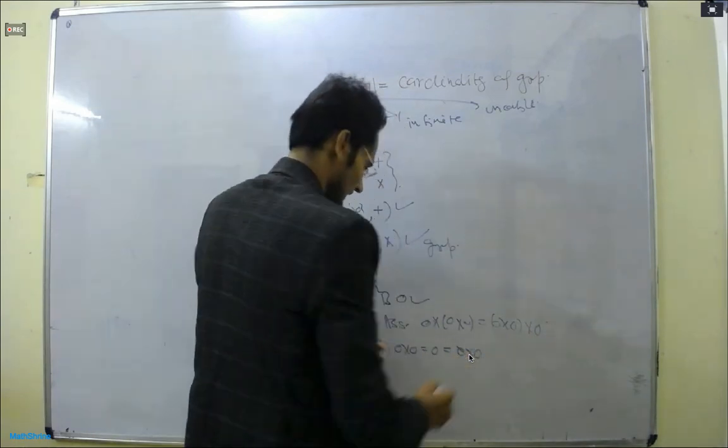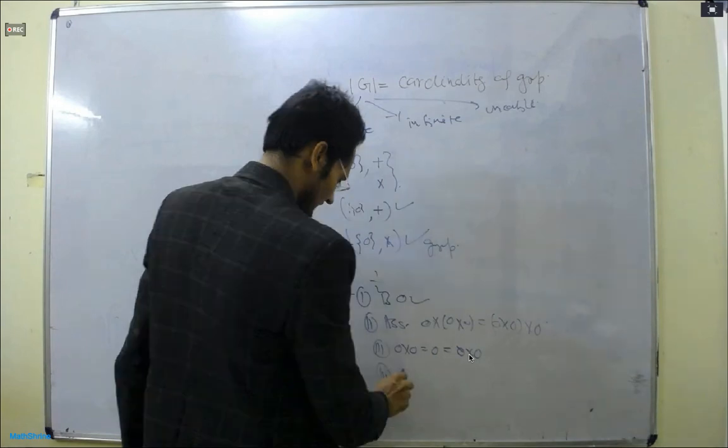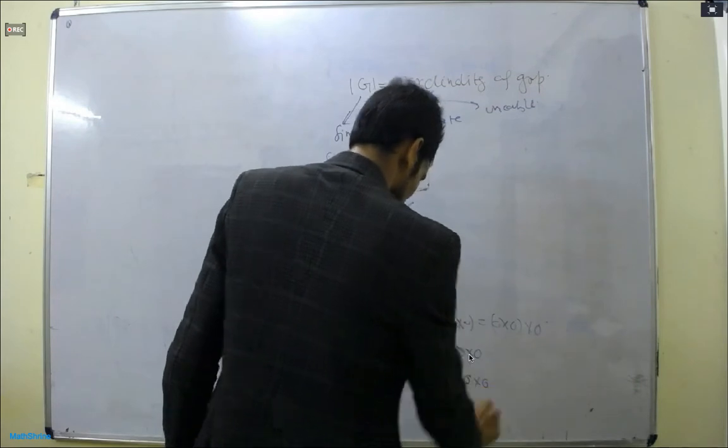The fourth one is inverse. What is the inverse? A is the inverse of B if the product is the identity. 0 into 0 equal to identity is equal to 0 into 0. So 0 is the multiplicative inverse also. Alright. Now,